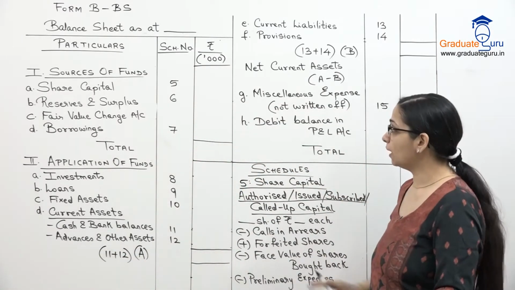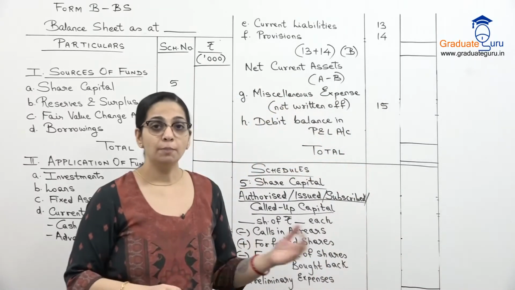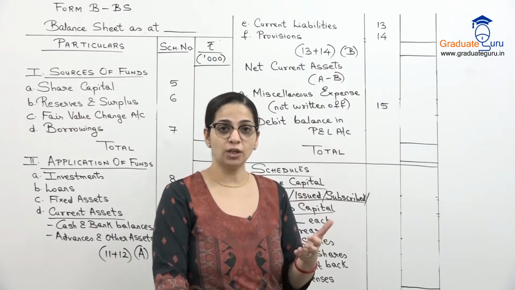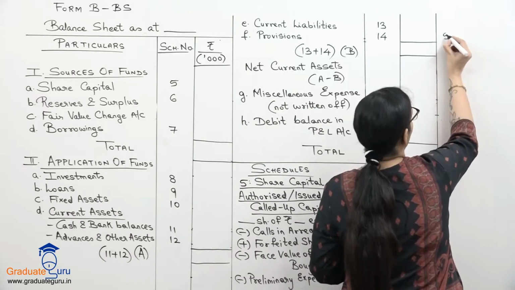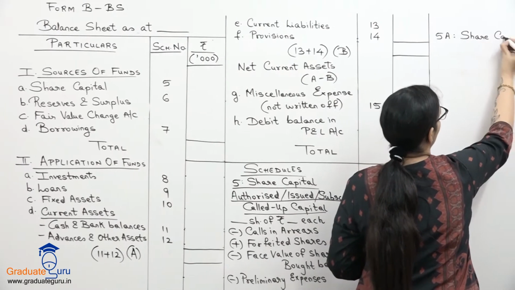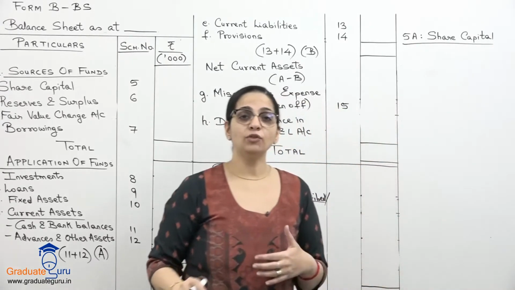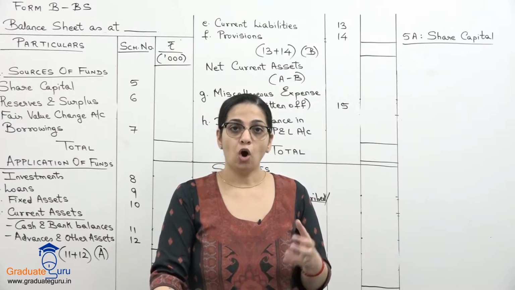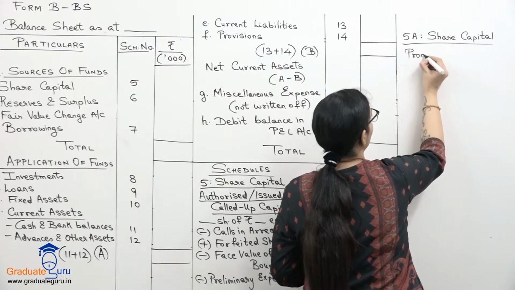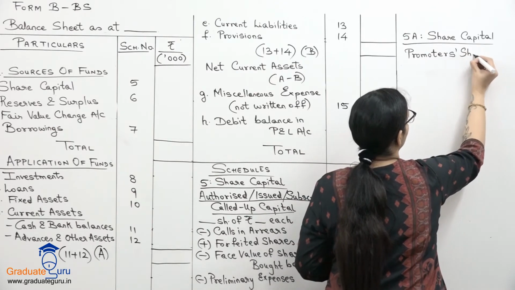So the share capital amount will go to our balance sheet over here. So यहाँ पर that amount we've already got. But for insurance companies, our Insurance Act requires one more clarification about share capital. So we also prepare a schedule 5A, which is again a continuation of our share capital schedule. And here we have to show who are the owners और किसके पास कितने shares हैं. So we show how many shares are held by the promoters. So promoters shareholding.